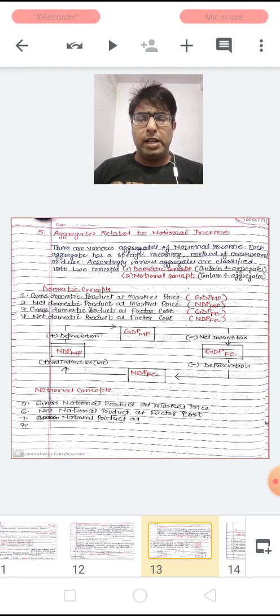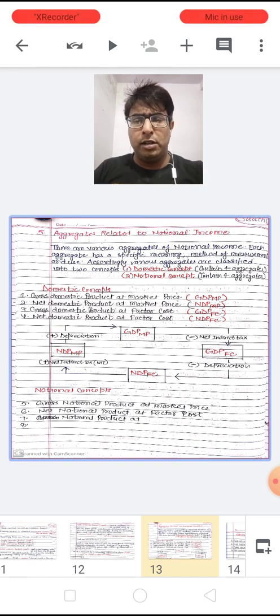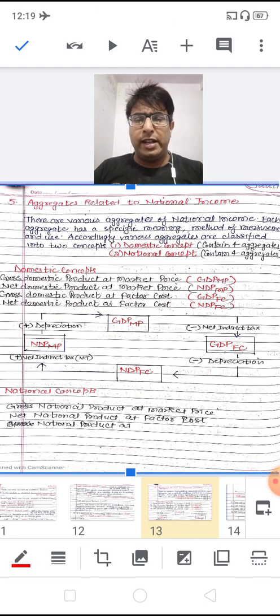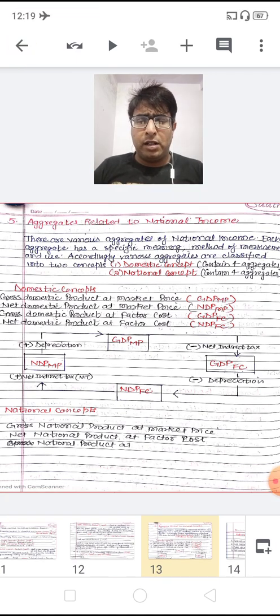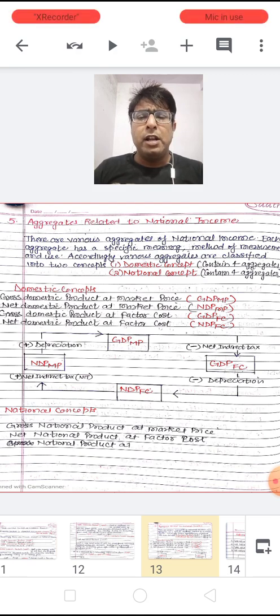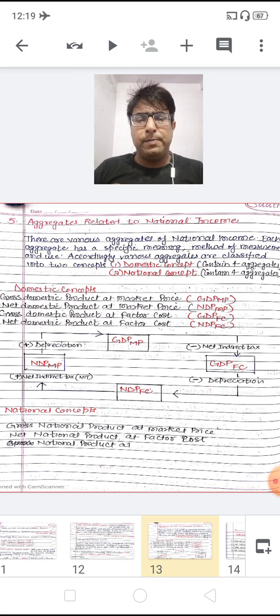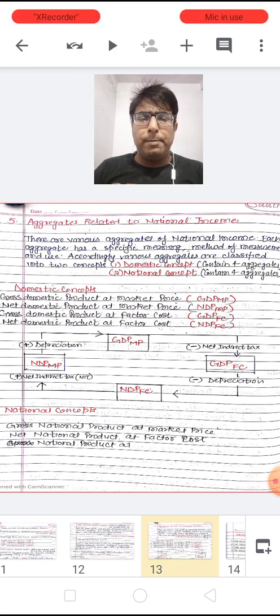Now when I talk about the domestic concept, dear children, these are the 4 aggregates covered under it. First is the gross domestic product at market price. We call it GDP-MP. Understood?